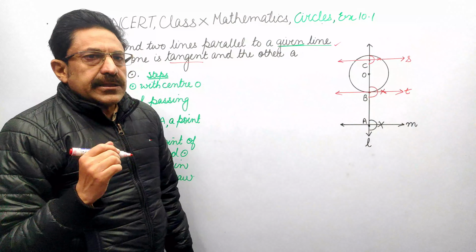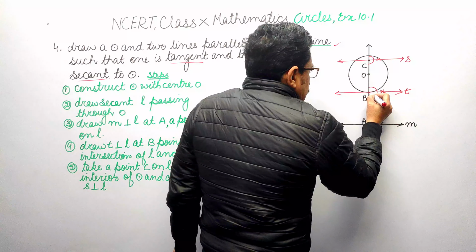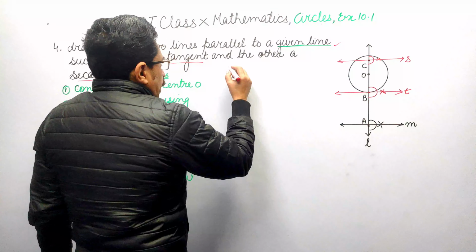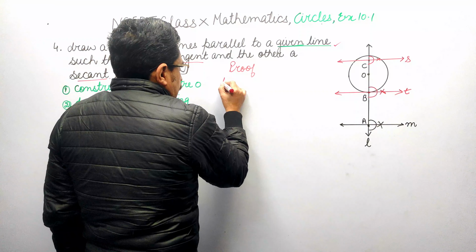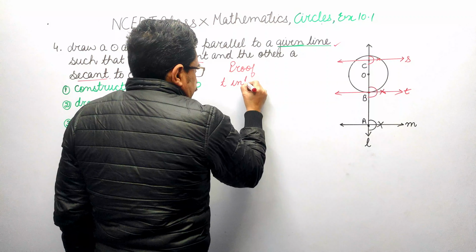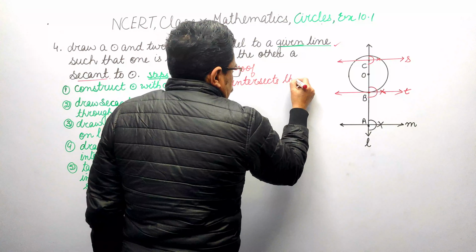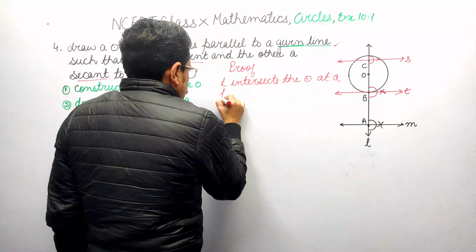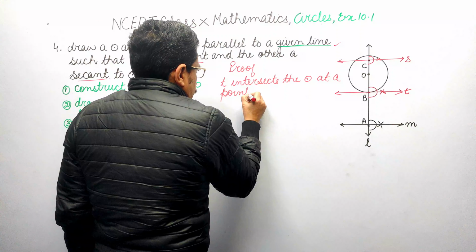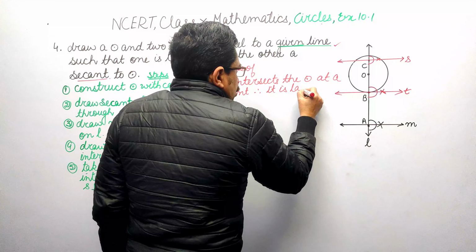But is it tangent? Let us check out. We see T intersects the circle at a point. Therefore, it is tangent to circle.